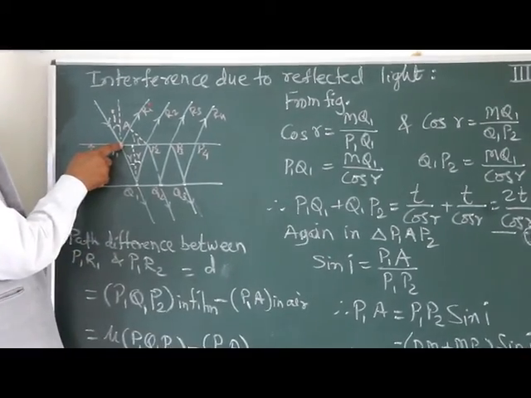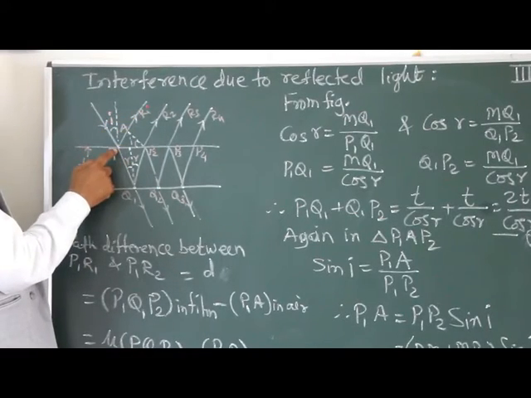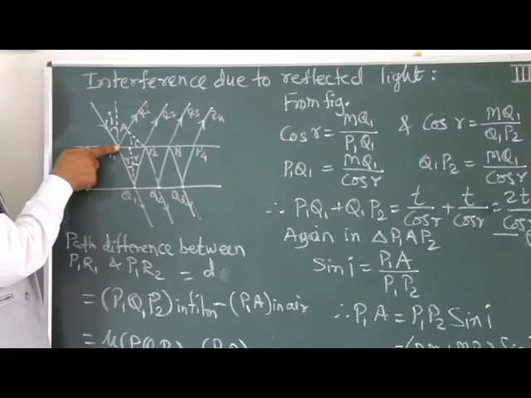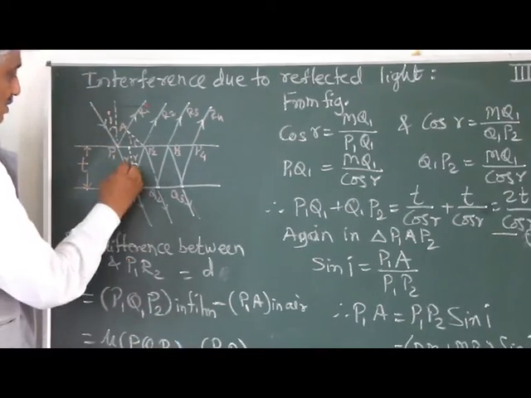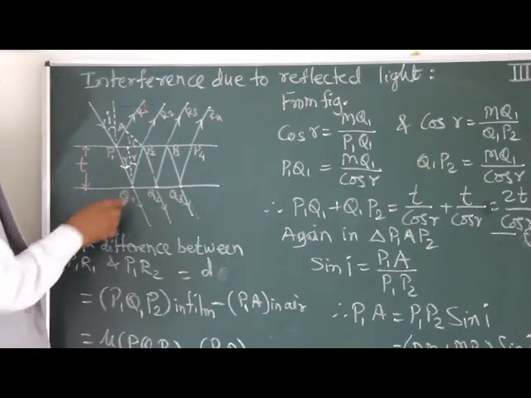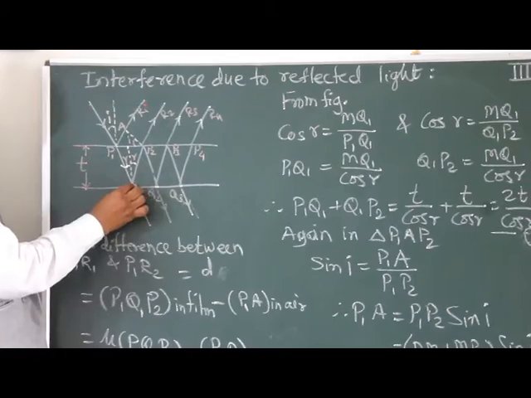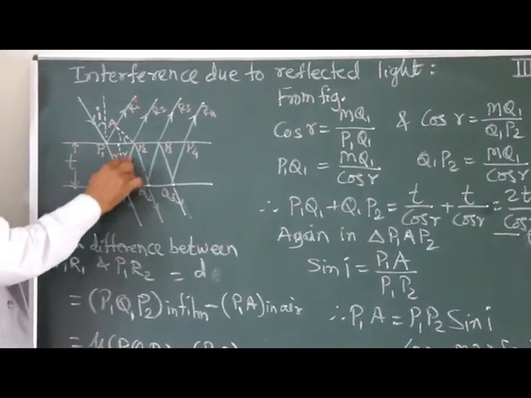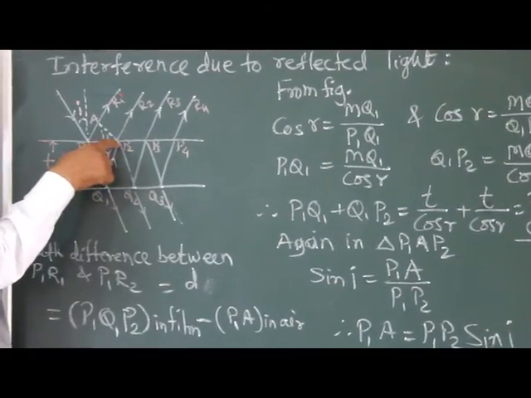When it is incident at point P1, it gets reflected in the direction P1 R1, and at the same time the ray P1 Q1 gets refracted. So this is the refracted ray, and then it comes out as the transmitted ray. At point Q1, the light once again gets internally reflected. So this is again incident at point P2.